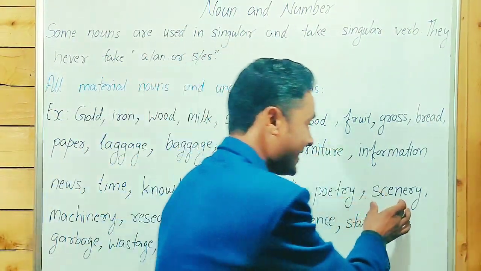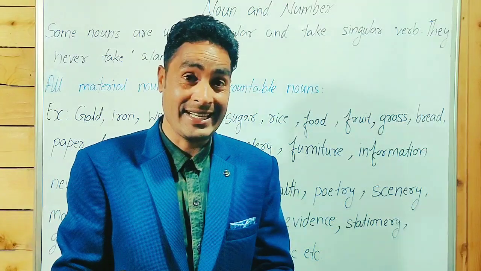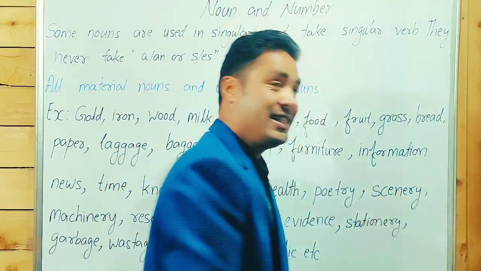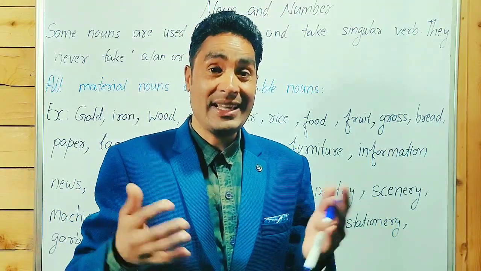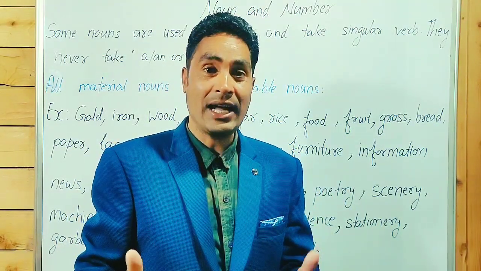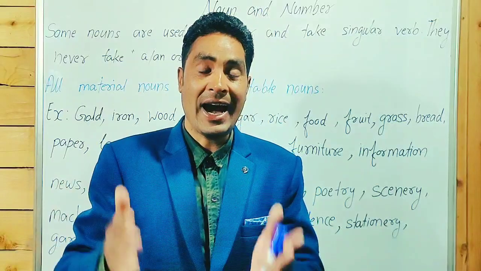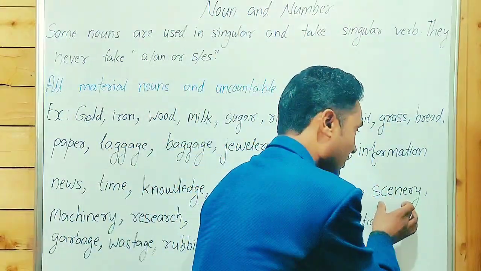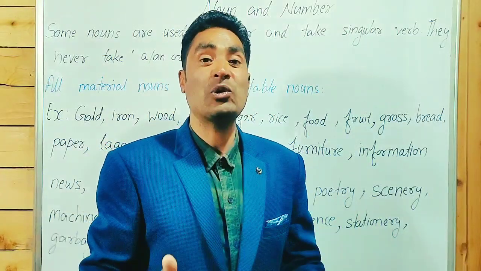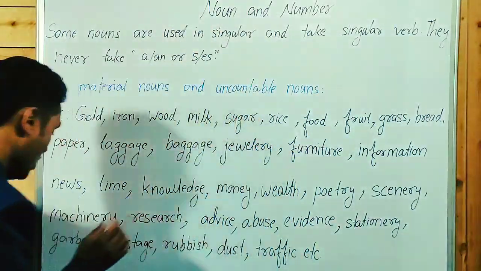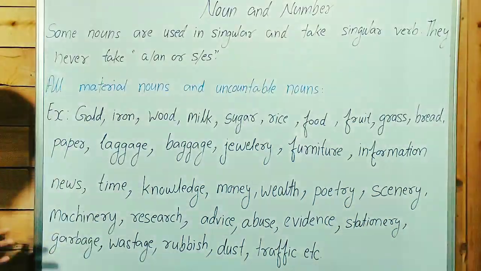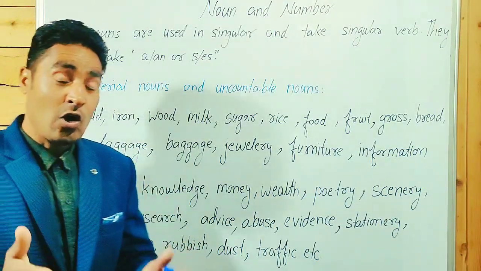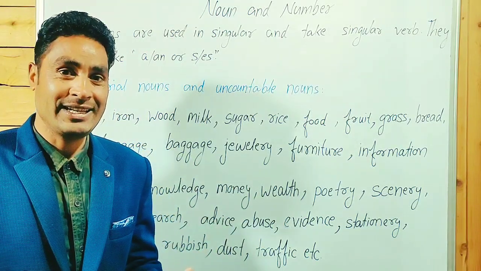Scenery means scenes. You can count scenes, but not scenery. The scenery of Jammu and Kashmir is beautiful. The sceneries of Jammu and Kashmir are beautiful is an incorrect sentence. It's an uncountable noun and it always takes a singular verb. Guys, point to be noted: machinery cannot be counted. You can count machines, not machineries.